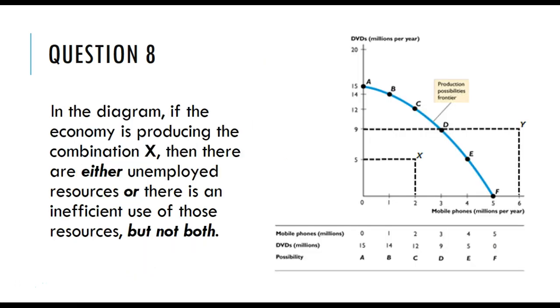8. In the diagram, if the economy is producing the combination X, 5 million DVDs and 2 million mobile phones, then there are either unemployed resources or there is an inefficient use of those resources, but not both.